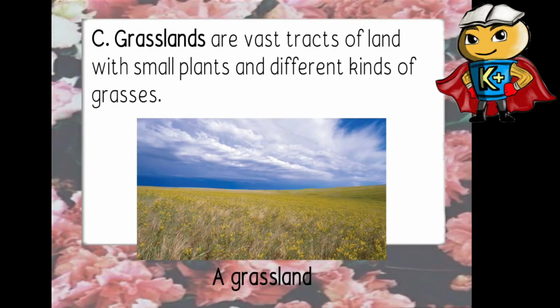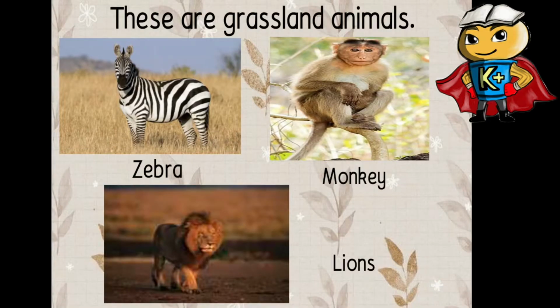So C, grasslands are vast tracts of land with small plants and different kinds of grasses. So medyo madamo dito and para din siyang nasa land, and ito, puro lang siya damo. So, grassland. So, these are the grassland animals. So, syempre, zebra, meron ding monkey, meron ding mga lions, meron ding mga elephants. So, yan. Pwede natin sila makita sa grassland. So, ang monkey, hindi lang natin makikita sa land or makikita natin sa mga forest, kundi na rin sa mga grasslands, pwede natin silang makita.